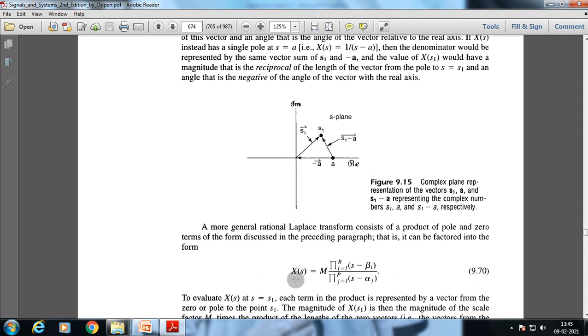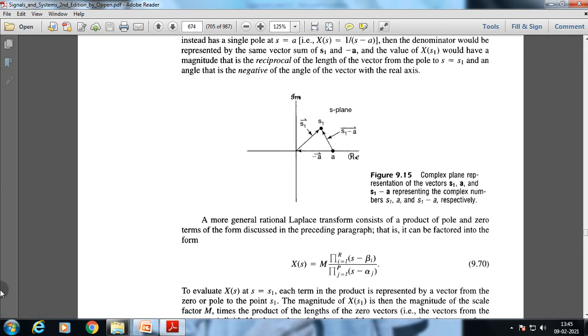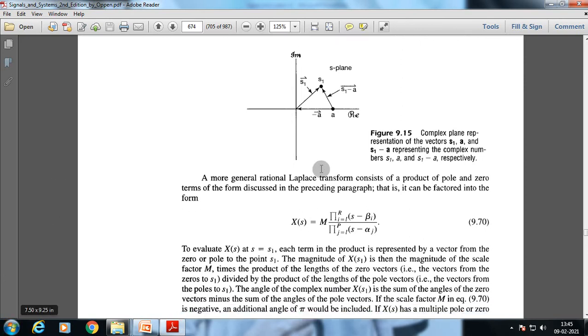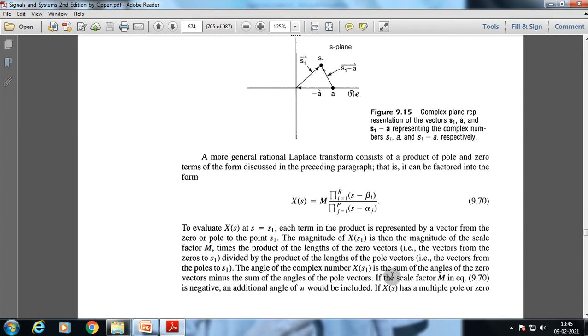Okay, X(s). So to evaluate X(s) at s = s1, each term in the product is represented by a vector from the zero or pole to the point s1. The magnitude of X(s1) is then the magnitude of the scale factor M times the product of the lengths of the zero vectors, the vectors from the zeros to s1, divided by the product of the lengths of the pole vectors. The angle of the complex number X(s1) is the sum of the angles of the zero vectors minus the sum of the angles of the pole vectors. If the scale factor M in the equation is negative, an additional angle of pi would be included.